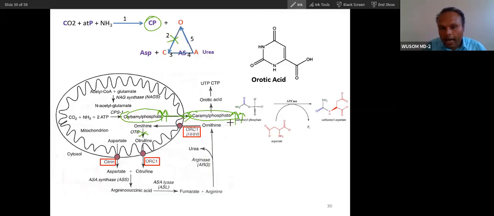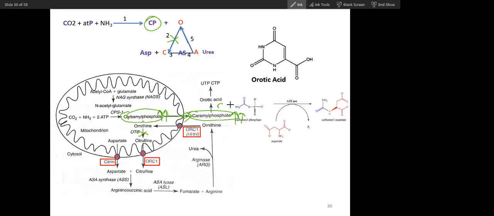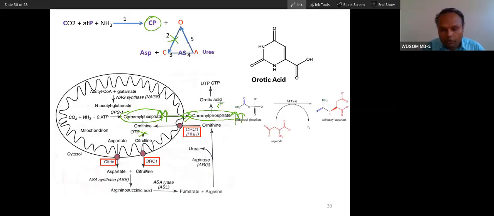And there is a second system similar to CPS1 that will utilize this carbamoyl phosphate. The system is called the pyrimidine synthetic pathway, because carbamoyl phosphate is also synthesized by CPS2. Here you can see CPS2.